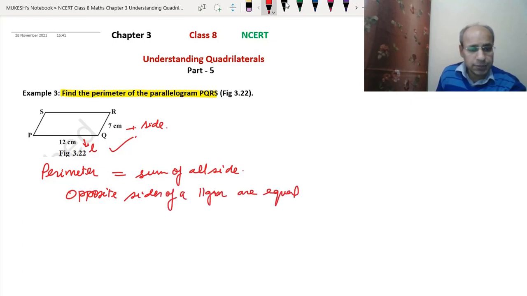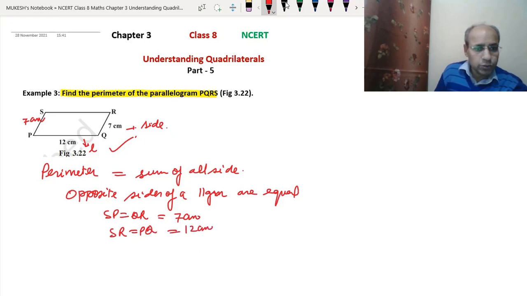So SP will be equal to QR, which will be equal to 7 centimeter. So this will also be 7 centimeter, and SR will be equal to PQ, which is 12 centimeter. Since this is 12 centimeter, this will also be 12 centimeter. So now we will add all the sides.